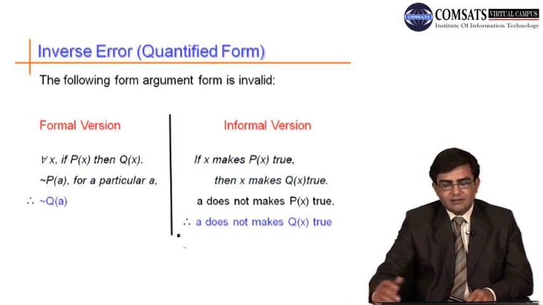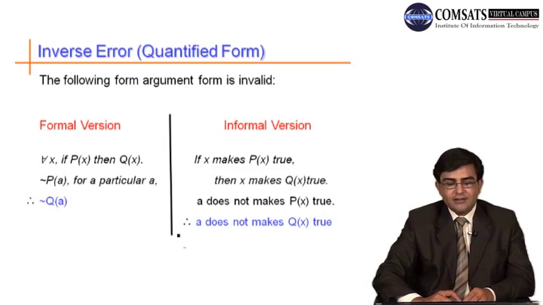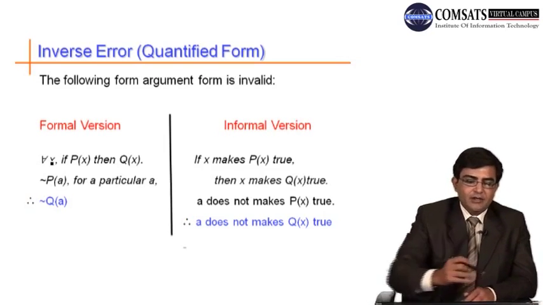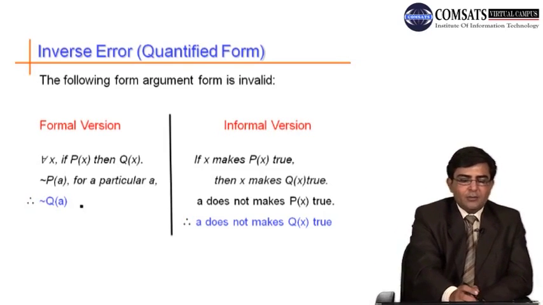Inverse error will be the same as the inverse error we discussed in modus tollens. The statement is, for all x, if p of x then q of x, and we say that not p of a is true, then not q of a must be true.